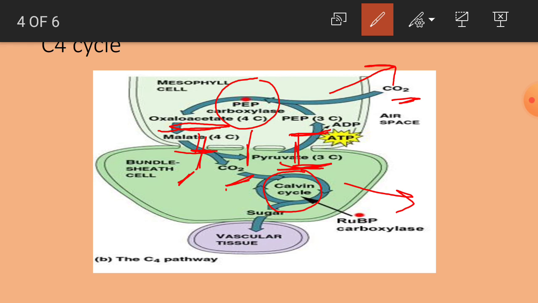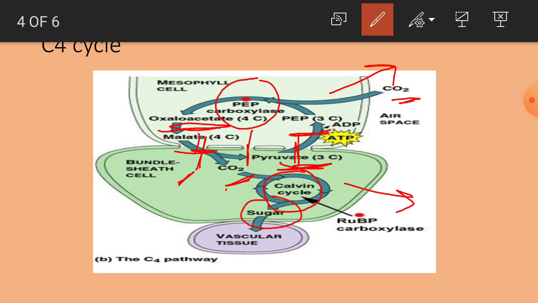So in the Calvin cycle, the first CO2 acceptor, that is RuBP, and the first enzyme Rubisco, where carboxylase is activated because it gets CO2 only. There is no competition between carbon dioxide and oxygen. So the Calvin cycle takes place and sugar is released. This is the final product of photosynthesis.